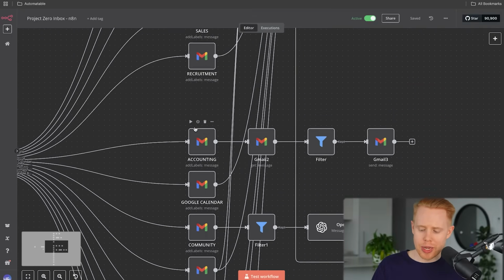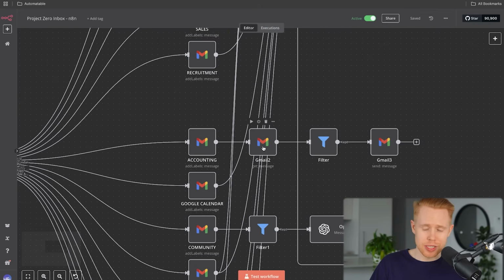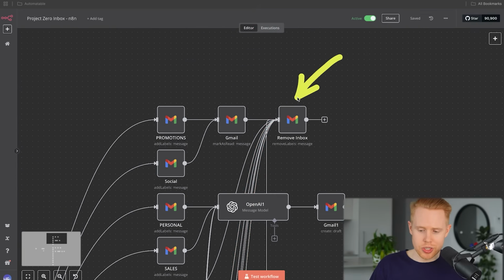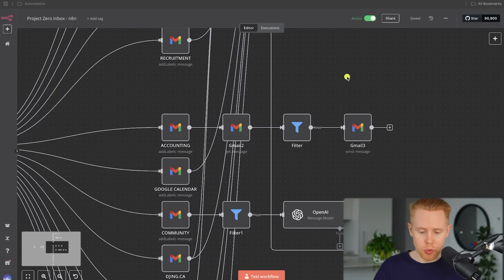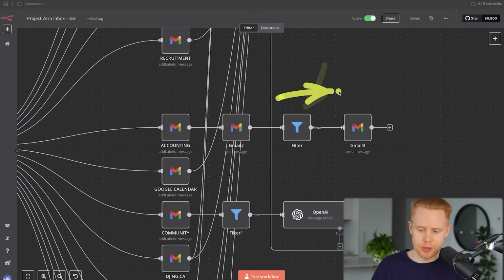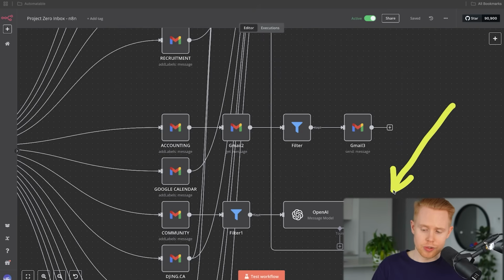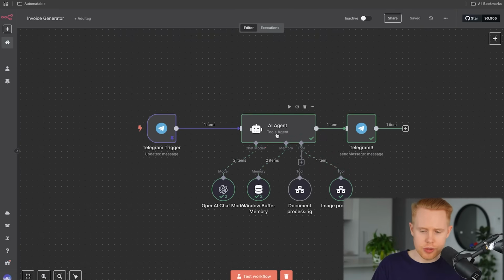The cool thing is we can automatically label it. Here's an example in my inbox here. So we can label it and then keep it in the general inbox, like I have for some messages, or for other messages, you can just remove it from your inbox entirely. You can also create draft emails. You can forward those emails to your accounting. I have an accounting software where I forward all the invoices. That's really useful if there is an invoice, so we'll filter it to see if there is and then send it over. And we can also send myself notifications in Slack in case something important comes up. So I think that's pretty cool. That is one of the AI agents I use every single day.